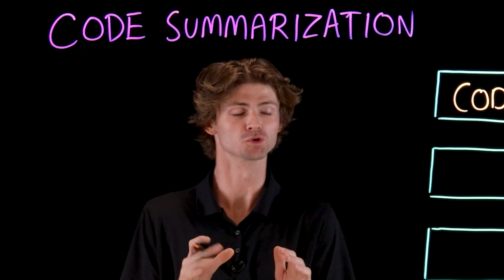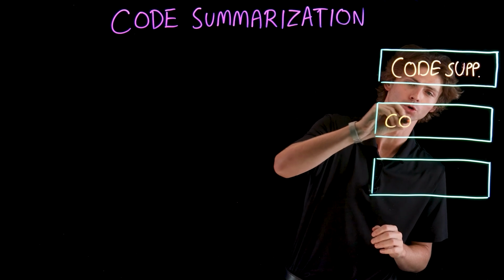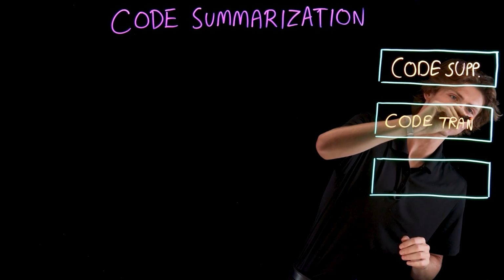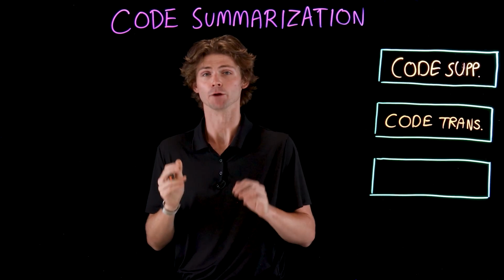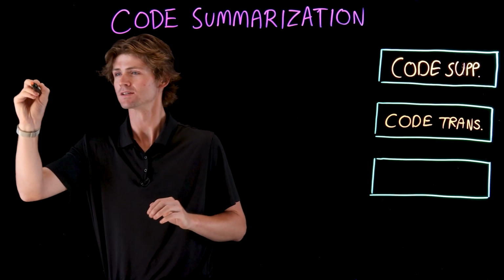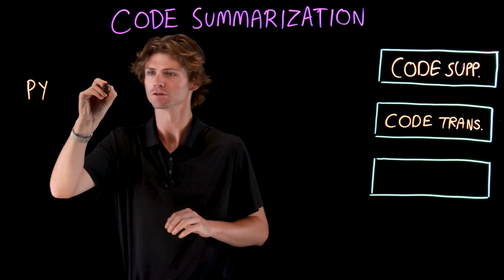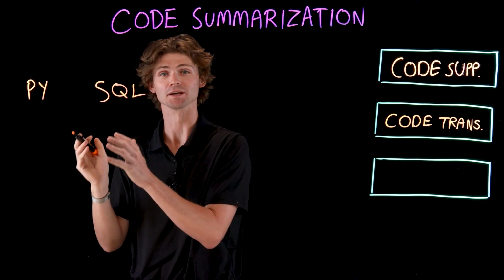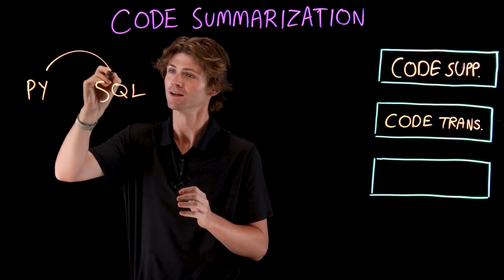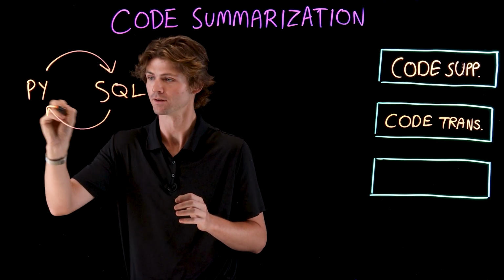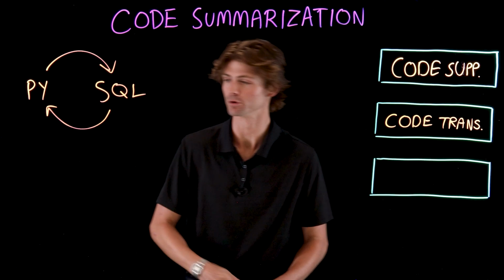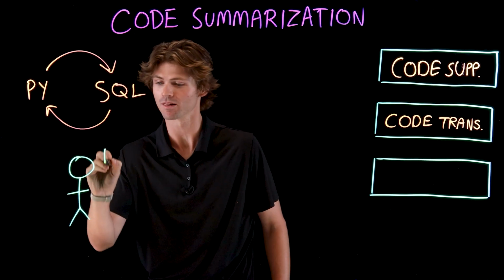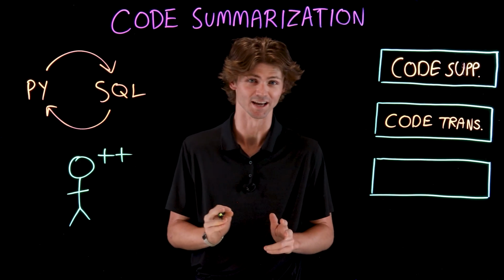Another pain point many users may face is translating code from one language to another. Code summarization is a great tool to help with this task and reduce manual processes. Say you know how to do something in one language, but you want to know how to do it in another. Say, for instance, you know how to do something in Python, but you want to know how to do it in SQL, or the other way around. Code summarization can bring you there. It's a great tool to augment your existing knowledge base and apply the concepts you already know and understand.